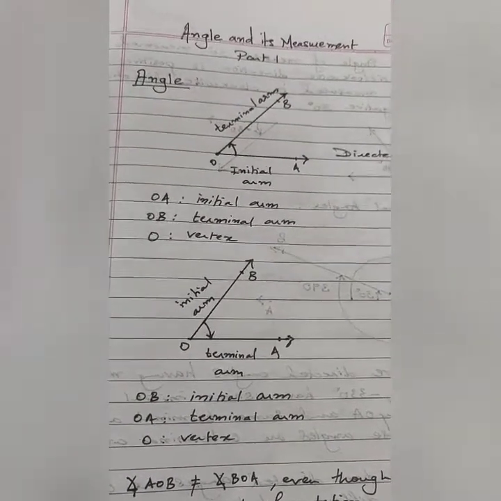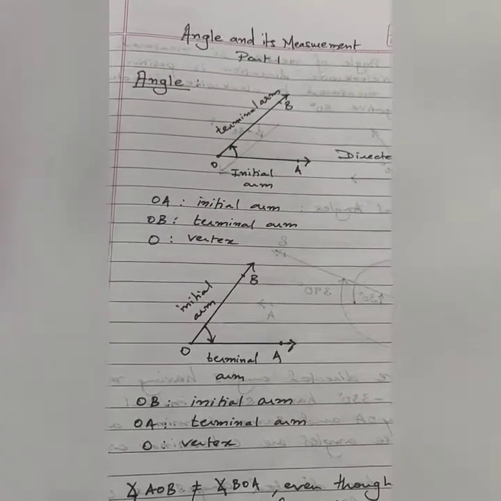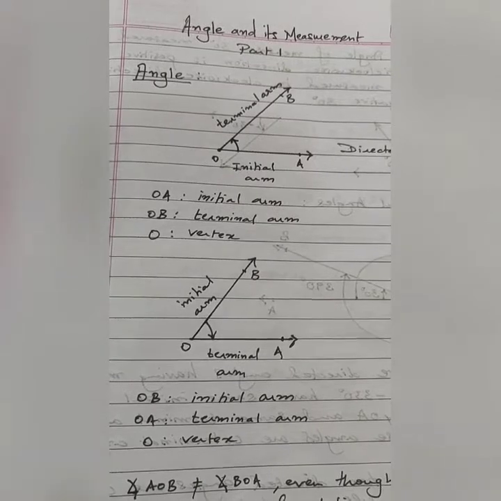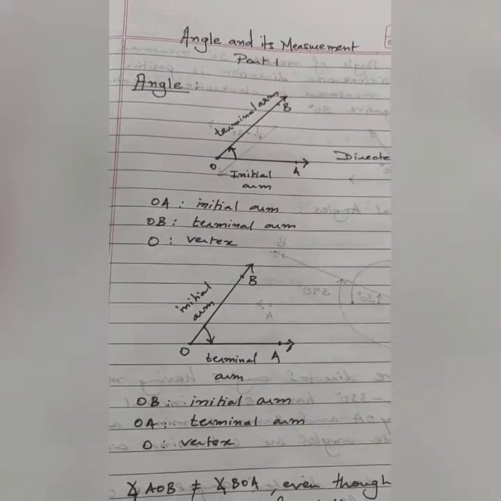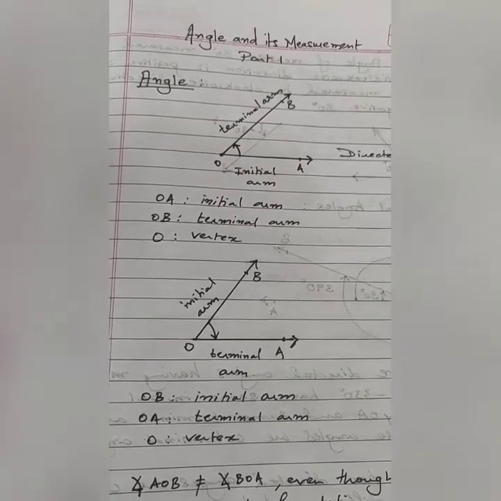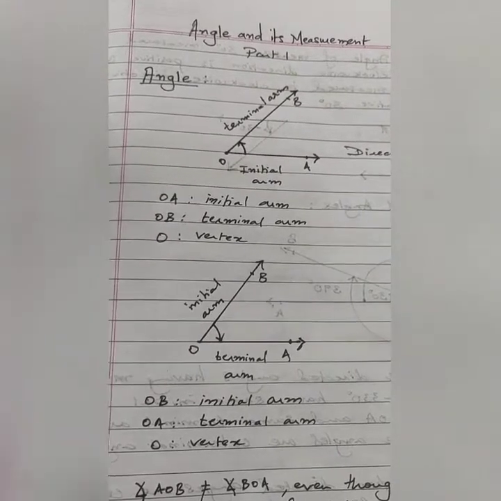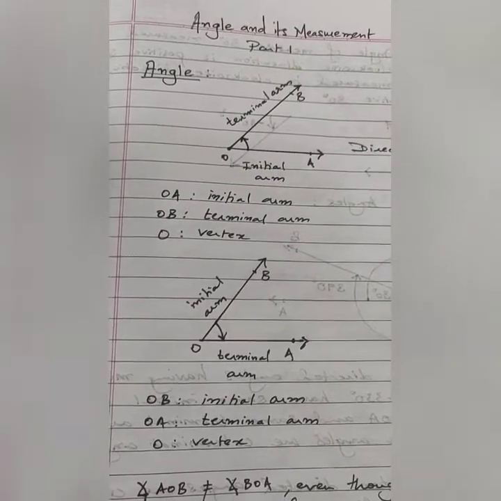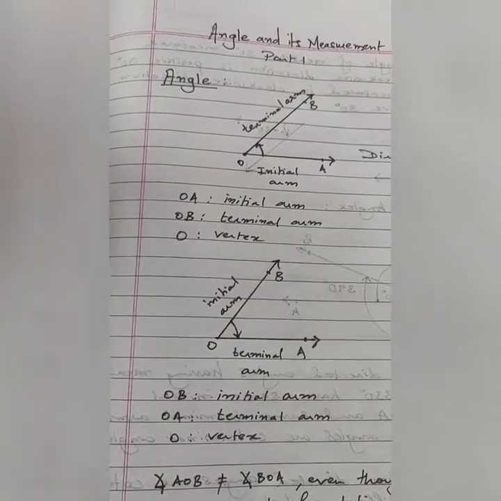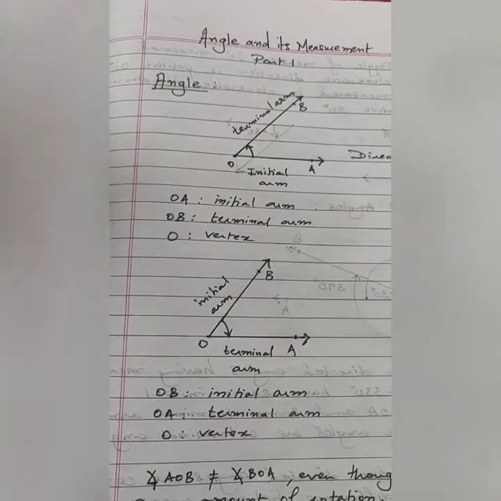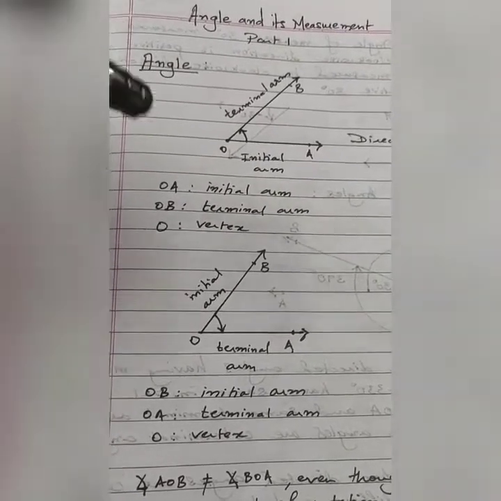But there are a couple of things that I need to clarify with you, especially things that you've learnt in school. First of all, you might be under the impression that angles start from 0 degrees and end at 360 degrees, but it's nothing like that. They can go on and on and on. There is no limitation to the magnitude of an angle. The second misconception is that we always think that angles are positive. Again, I would like to reiterate here that angles can be positive and angles can also be negative.